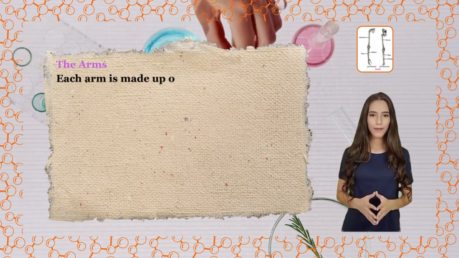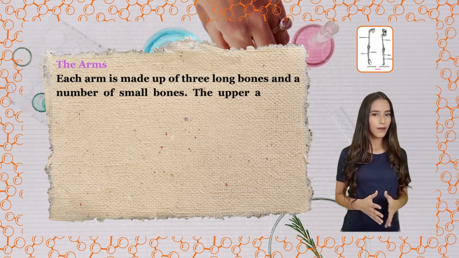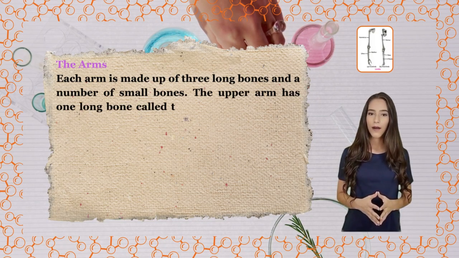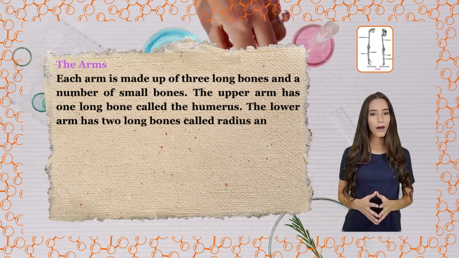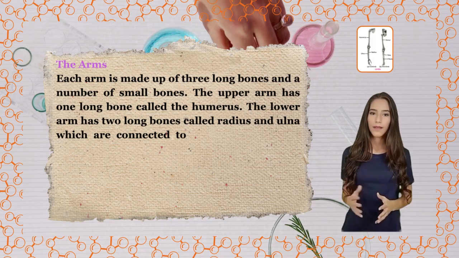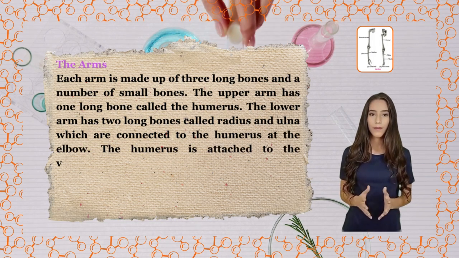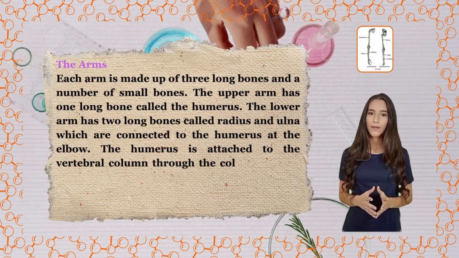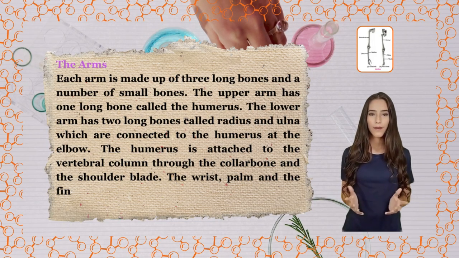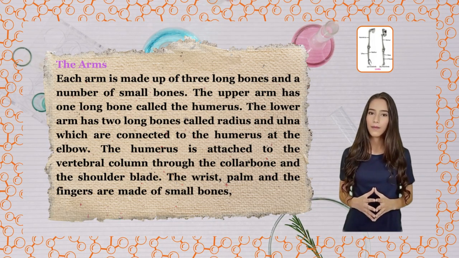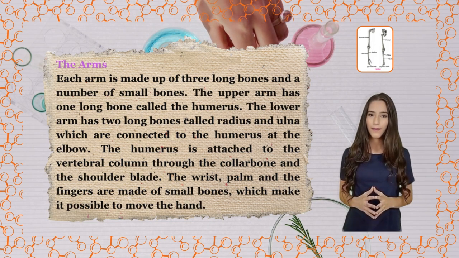The arms. Each arm is made up of 3 long bones and a number of small bones. The upper arm has one long bone called the humerus. The lower arm has 2 long bones called radius and ulna, which are connected to the humerus at the elbow. The humerus is attached to the vertebral column through the collarbone and the shoulder blade. The wrist, palm and the fingers are made of small bones, which make it possible to move the hand.